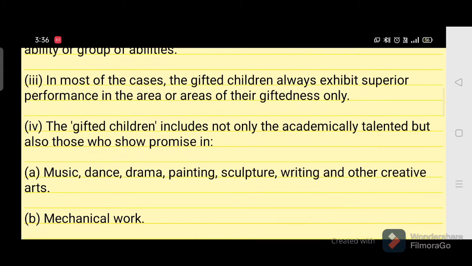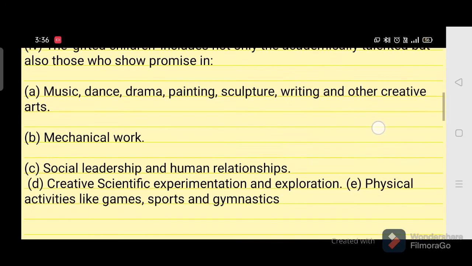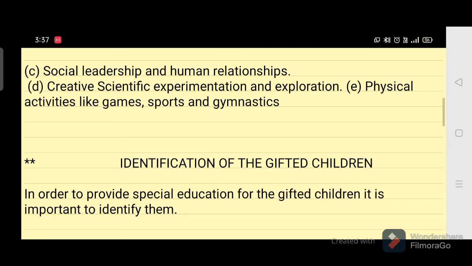And the fourth point is that the gifted children include not only the academically talented ones but also those who show promise in various other co-curricular activities such as music, dance, drama, painting, sculpturing, writing, creative arts, mechanical work, social leadership, human relationship, games, sports, gymnastics, etc. So all these children who show a remarkably superior performance compared to the average child in all these respects are called the gifted children.